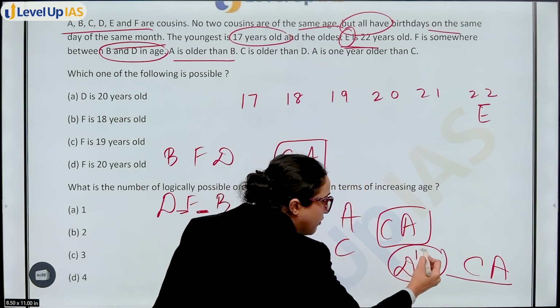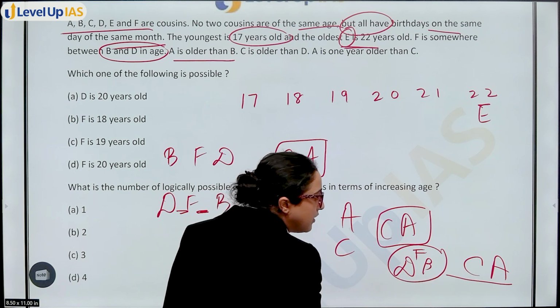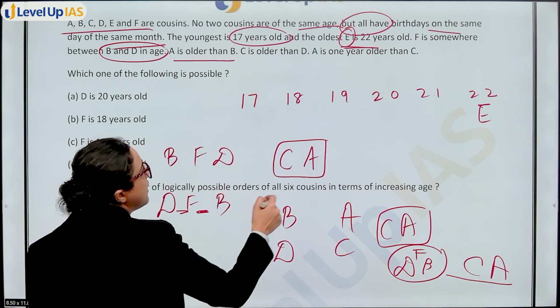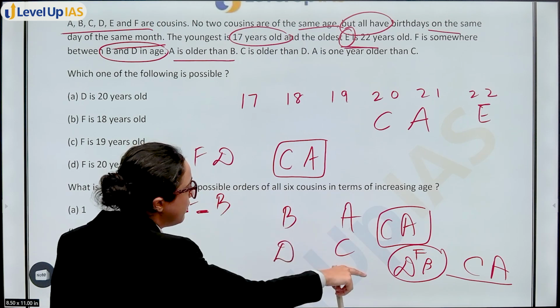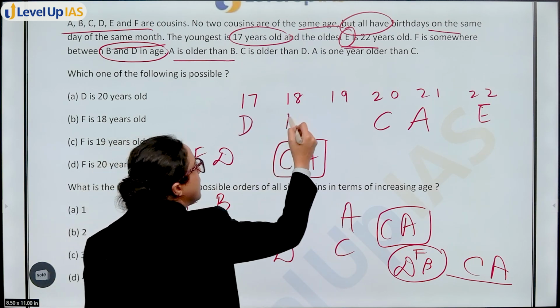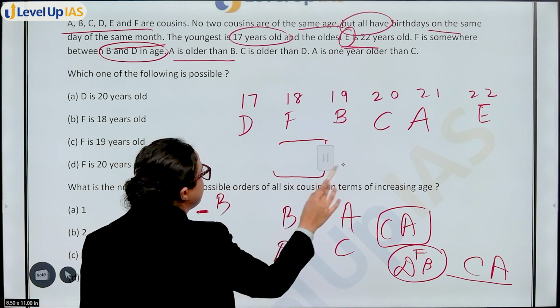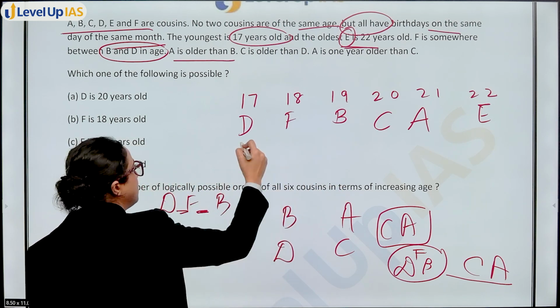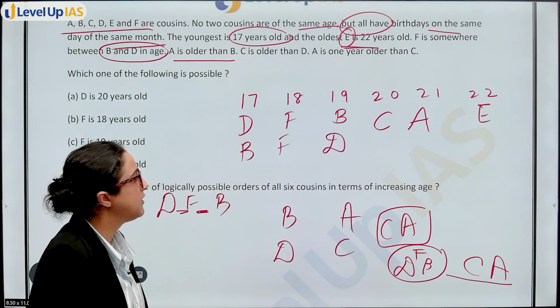Also, F is between D, F, B. So the only possible way will be this. That means the only arrangement that you will get is like this: either D, F, B or B, F, D. Okay, these are the two cases that you will get.